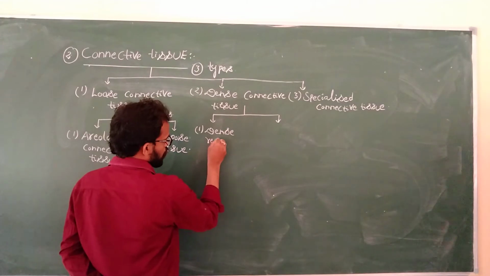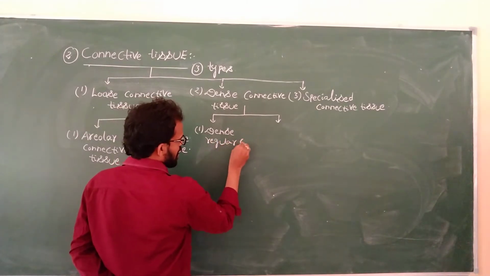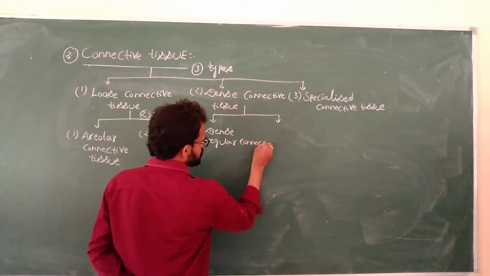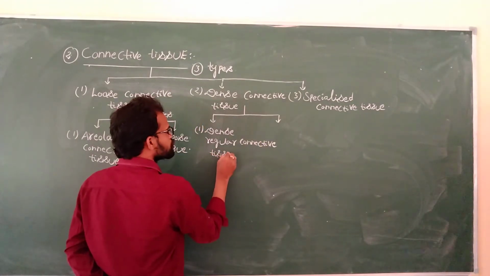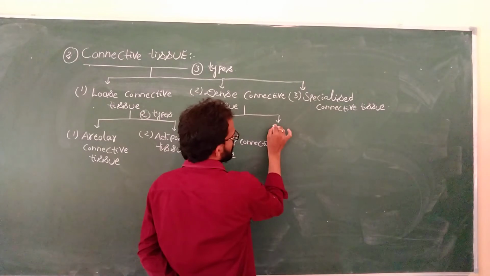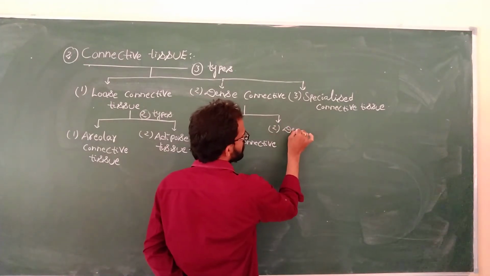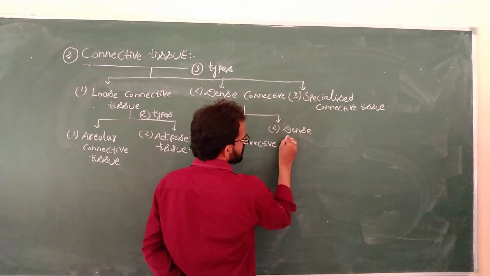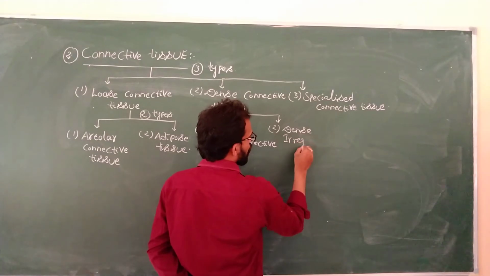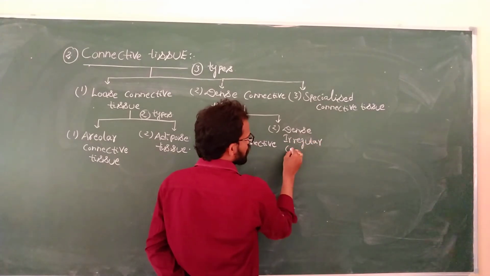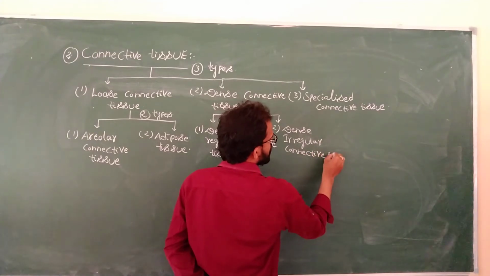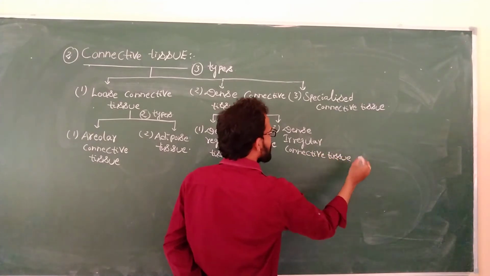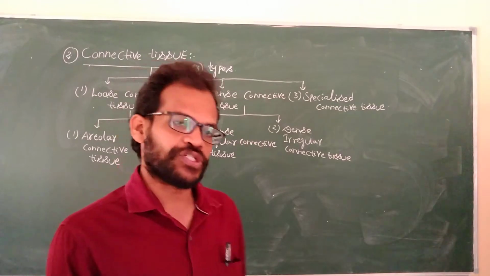The second one is dense irregular connective tissue.